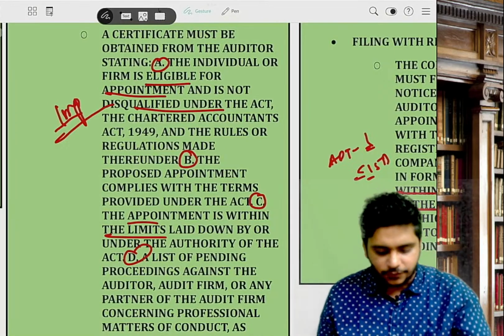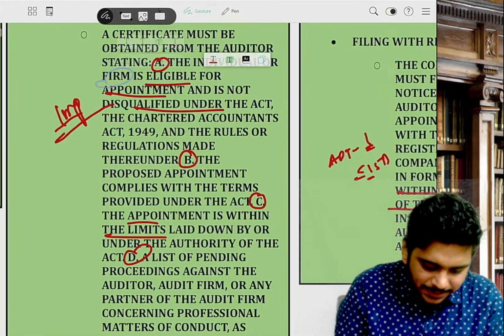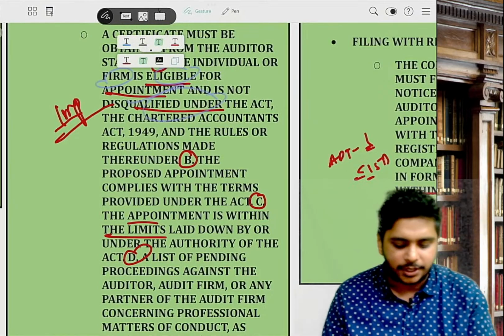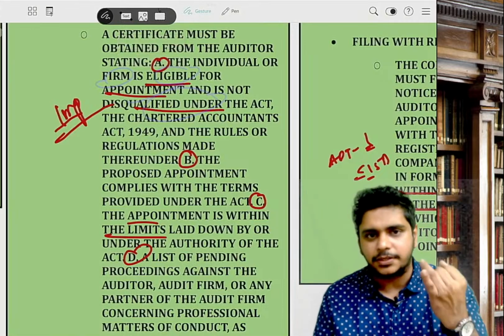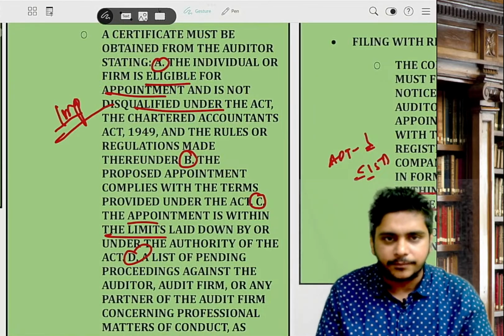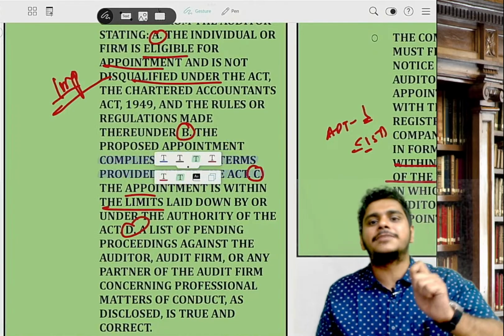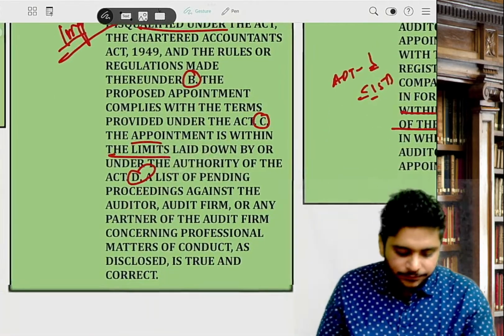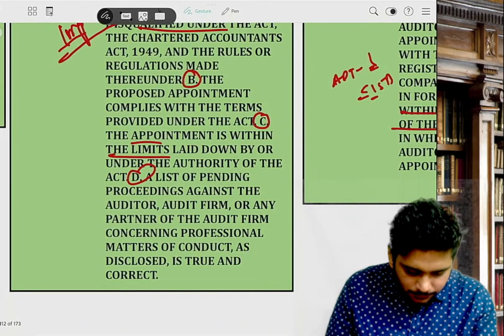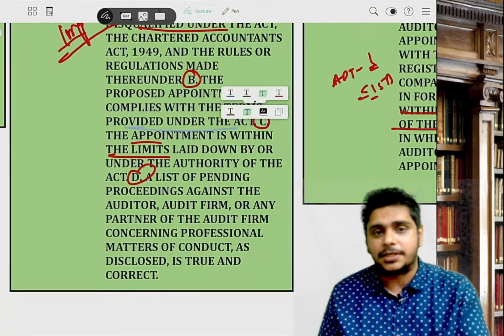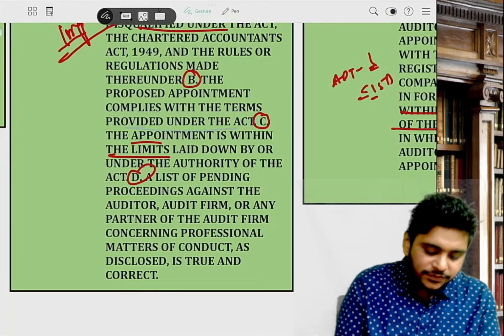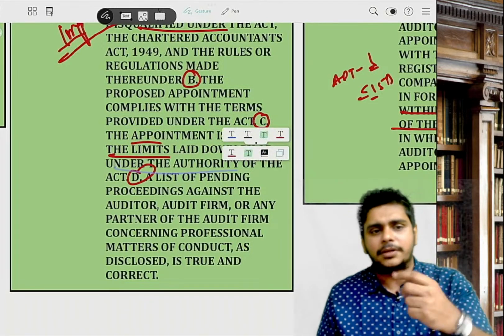There are 4 pointers. First, the individual or the firm is eligible for the appointment and is not disqualified under this Act, that is the Companies Act, under the CA Act 1949 and the rules made thereunder. Number 2, the proposed appointment complies with the limit provided under the Act. The limit is basically 20. Third, it complies with the terms and conditions provided under that. The appointment is within the limits laid down under that. The limit is basically 20.